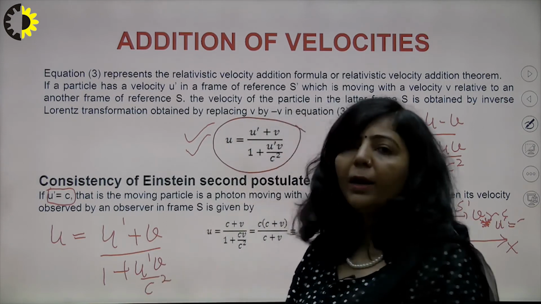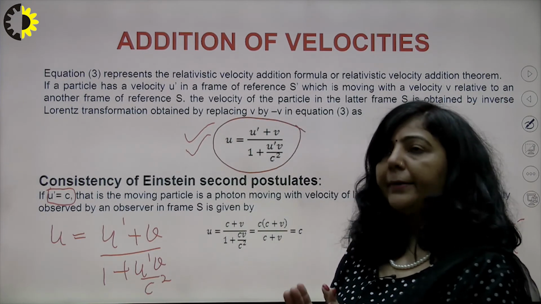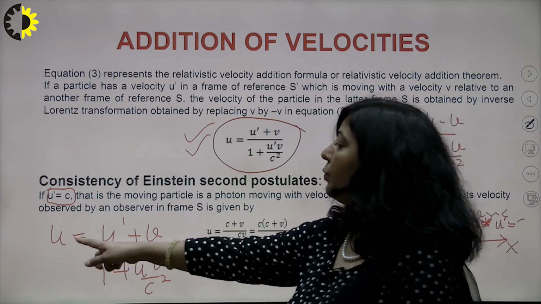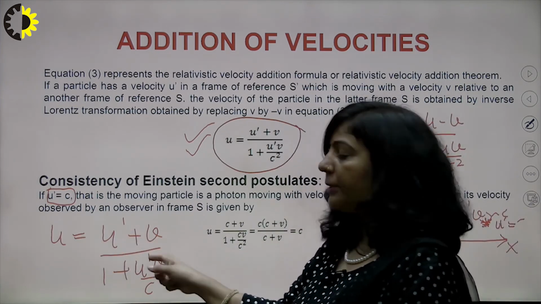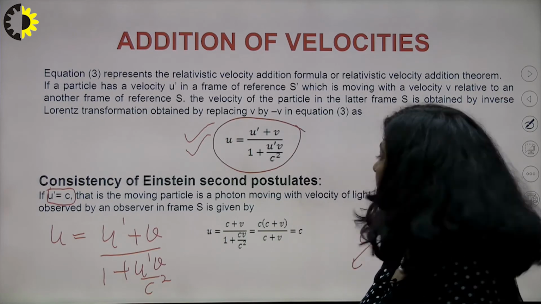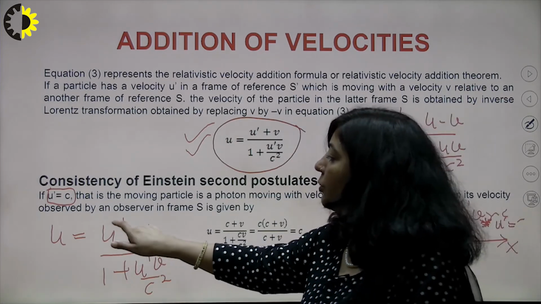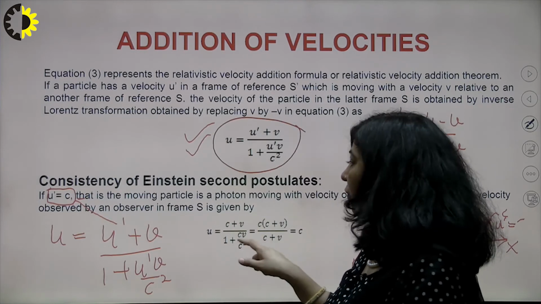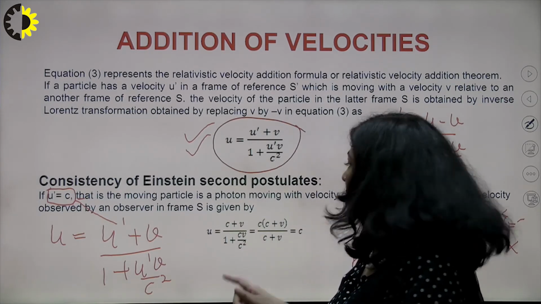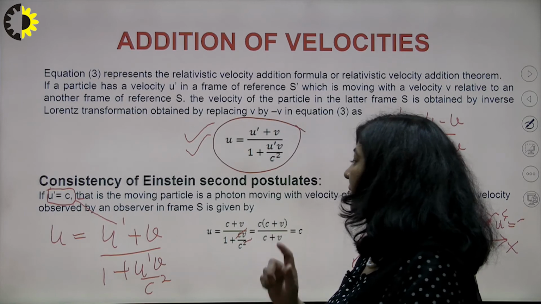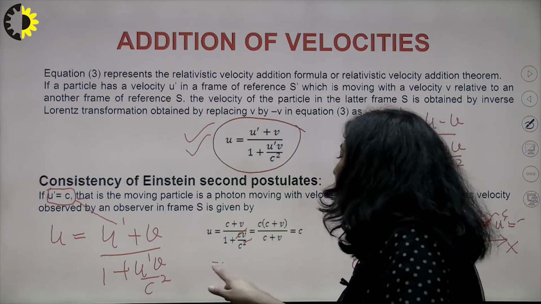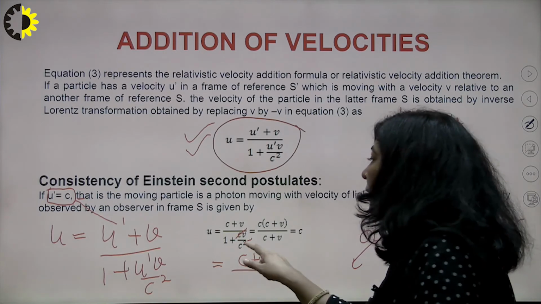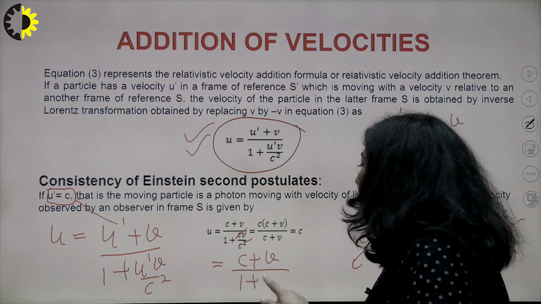This is the formula. If u dash is known and the speed of that frame is also known, you can write the value of u. So u will be (u dash plus v) upon (1 plus u dash v upon c square). Now just substitute the value of u dash as c. So what are you getting? (c plus v) upon (1 plus cv upon c square). Now this c will get cancelled by this c, and you will get c plus v upon 1 plus v upon c.